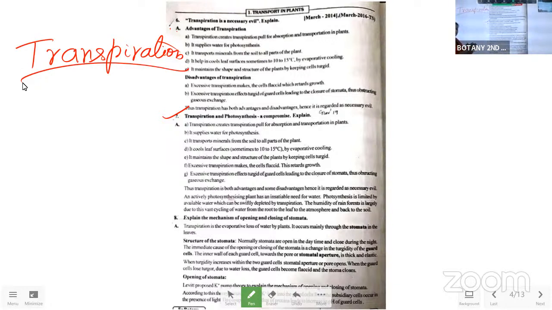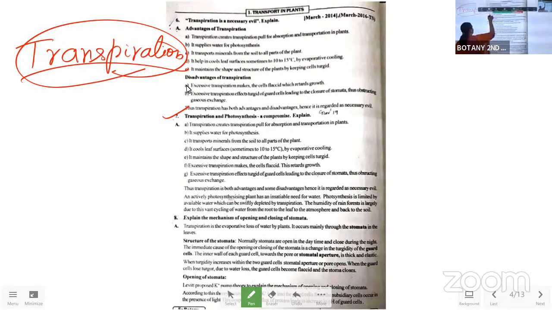It's an easy one. Once the concept is clear for transpiration, for photosynthesis we know anyway. If the concept of transpiration is very clear, then we can easily answer these two questions.